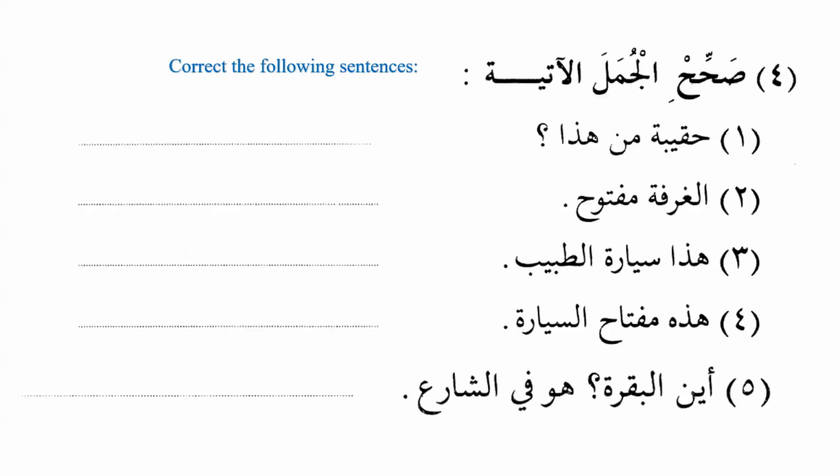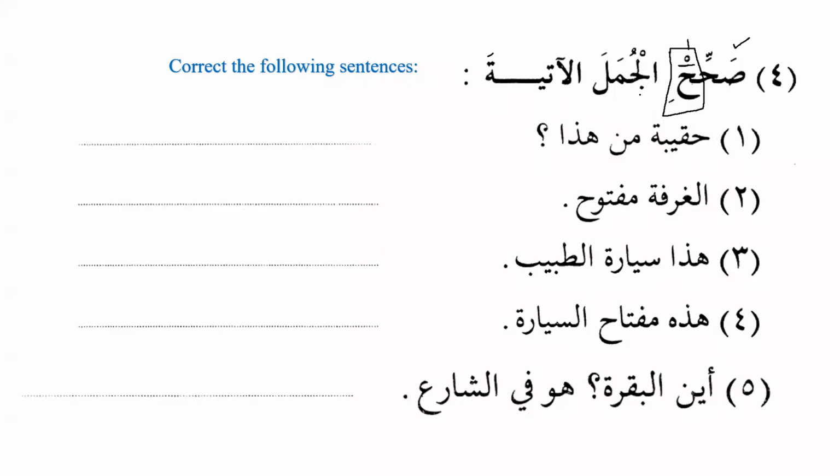Sahih al-jumala al-atiyata. Now we can see over here something unusual. Ha has two signs, right? It has the sign of sukun, and it has kasra. So is that a mistake? It's not possible for one letter to carry two signs at the same time. So basically, the Sheikh is telling us over here that this is a command. It is fi'l al-amr, imperative, and we know that the imperative is always sakin, right? That's number one.